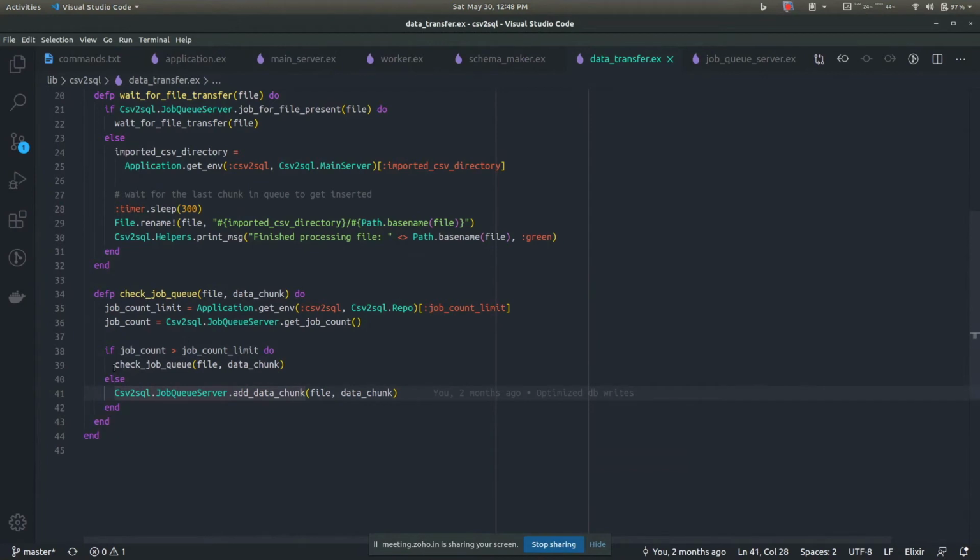So in that case, what we do is we call this method once again, check job queue, and this method is called once again, and it again checks whether the job queue is empty. It again finds it's not empty, it again calls itself, and it's recursive.